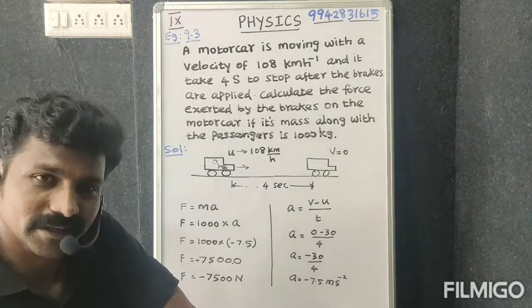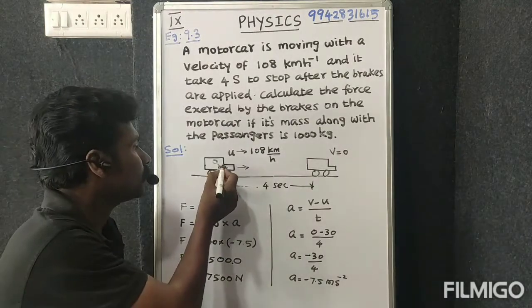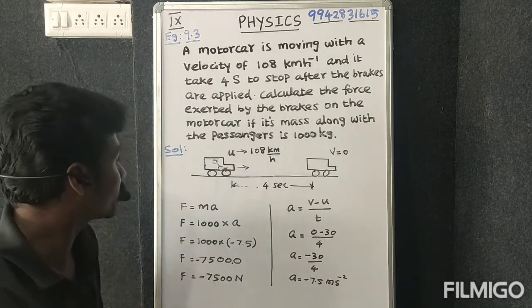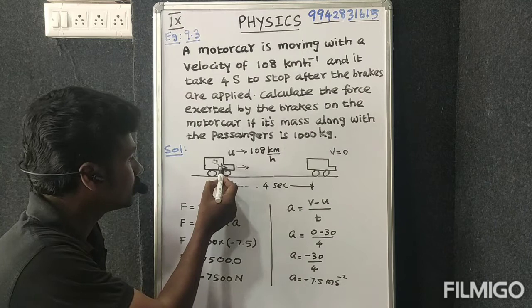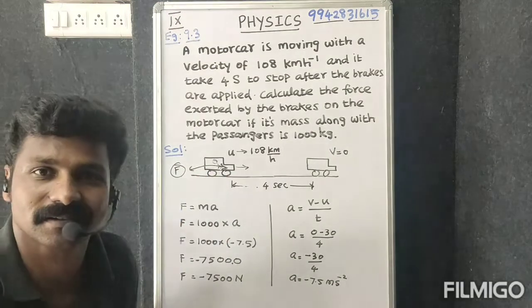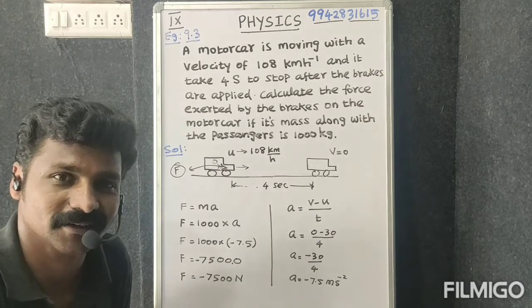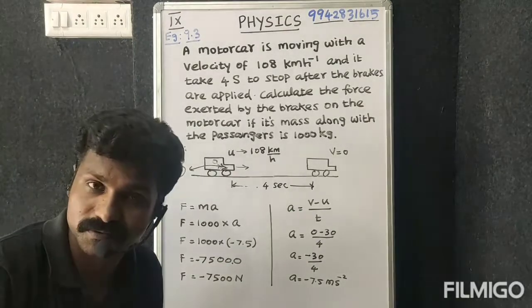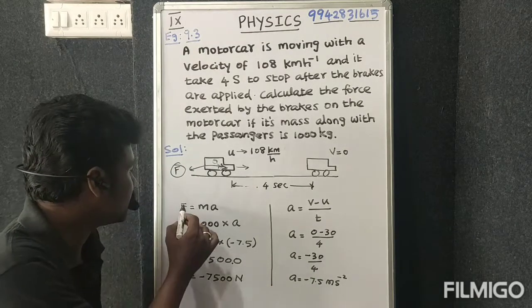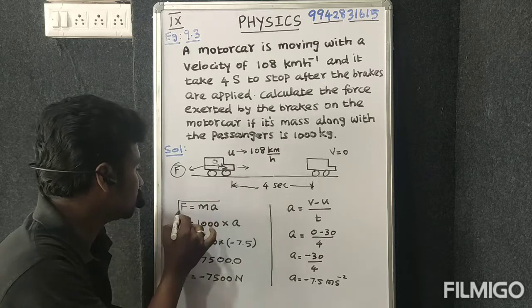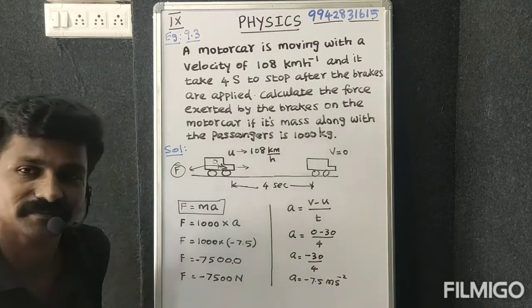So what about this applied force? That is what is being asked. Shall you find it? You know the formula for force generally. What is the formula? Force is equal to mass into acceleration.